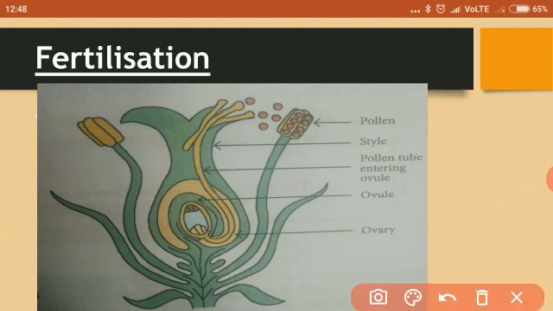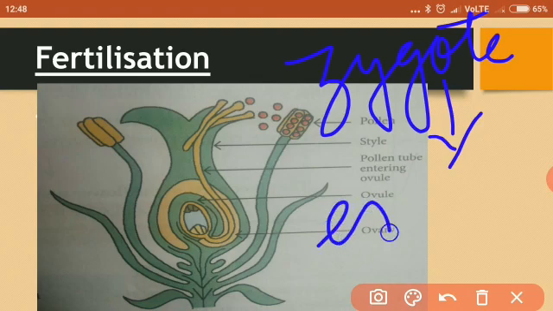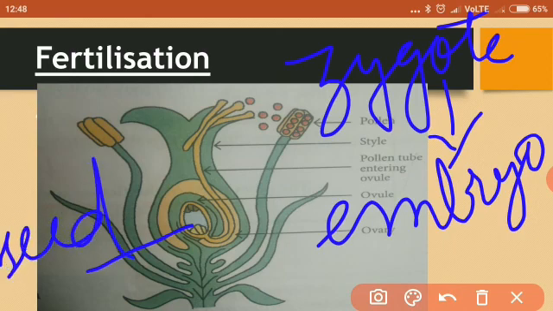So fertilization, what is formed after fertilization? Zygote is formed. You should remember this term, very important. And then zygote will divide and grow into an embryo. Now after this, the ovule will become the seed. The ovule turns into the seed, and the pulp of the fruit which you eat is formed by the ovary. The ovary will form the fruit.